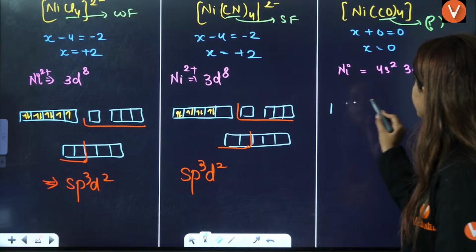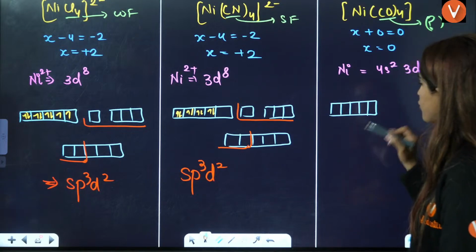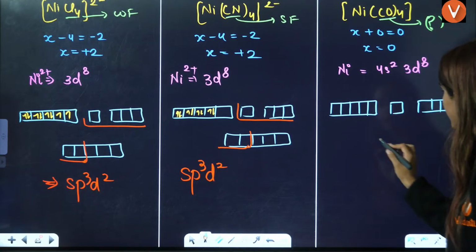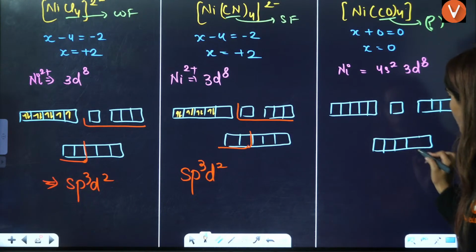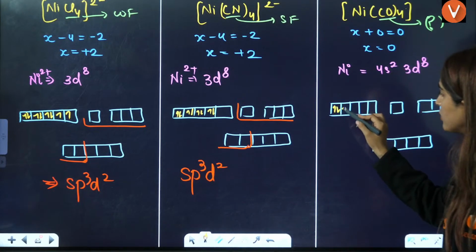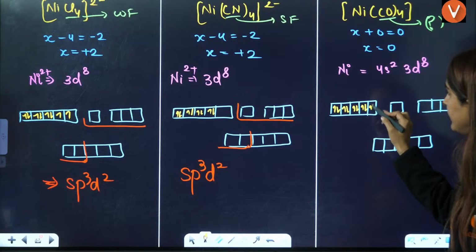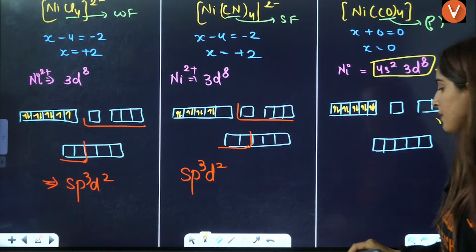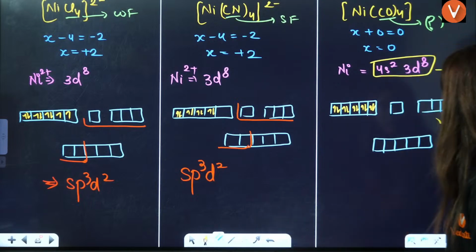Here it is a strong field ligand. This is d, this is s, this is p, and this is another d. Strong field means it will cause pairing, so 10 electrons, because 8 plus 2 is 10 electrons, will be paired up.